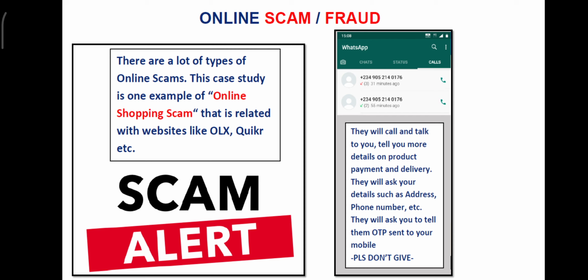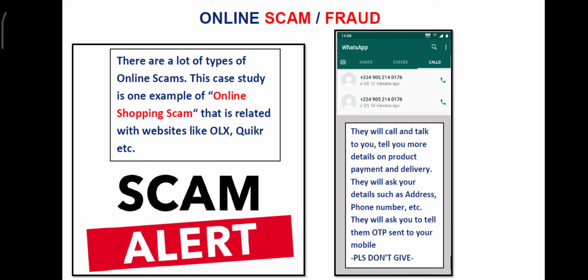And as you see, online we are doing so on, there are many possibilities of a scam or fraud. Scam is nothing but fraudulence. There are lots of types of online scams. This case study is one of the online shopping scams that is related with websites like OLX, Quikr, etc. Normally, there is a fixed price for a product. For example, a mobile phone which is available in the market, the MRP price is 20,000.